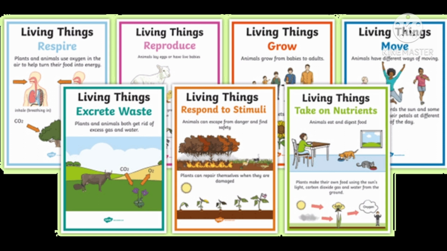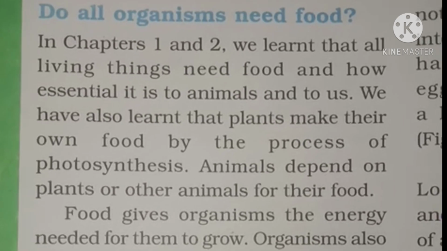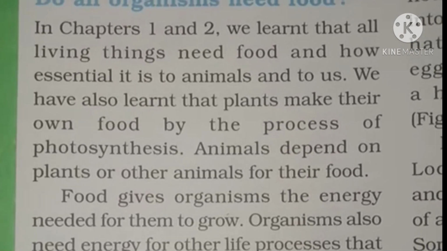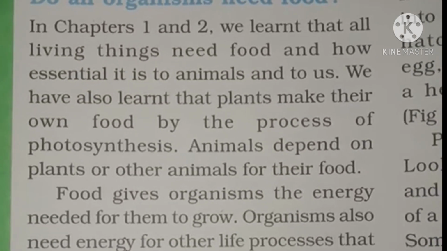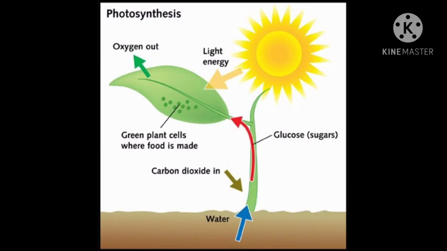Do all organisms need food? In chapters 1 and 2, we learned that all organisms, all living things, need food and how essential it is to animals and to us. We have also learned that plants make their own food by the process of photosynthesis. Photosynthesis is the process by which green plants and organisms transform light energy into chemical energy. During photosynthesis, light energy is captured by green plants and used to convert water, carbon dioxide and minerals into oxygen and energy-rich organic compounds.